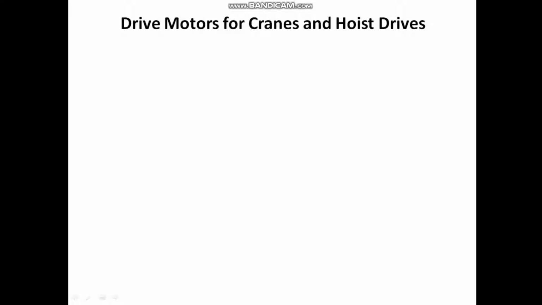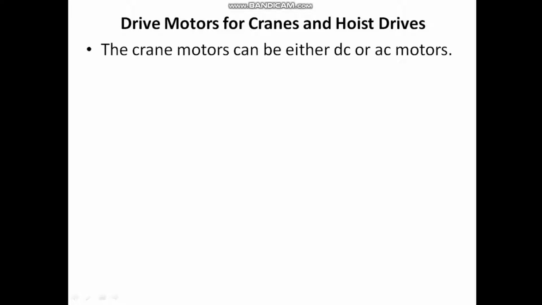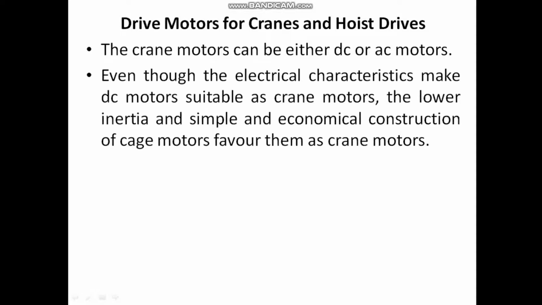The crane motors can either be DC or AC motors. Even though the electrical characteristics make DC motors suitable as crane motors, the lower inertia and simple, economical construction of cage motors favor them as crane motors.